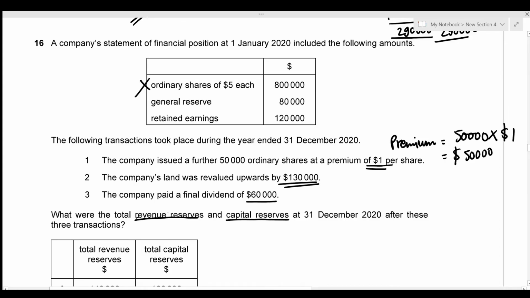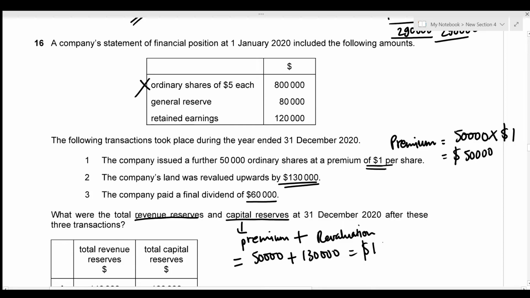Next, what we know is that the capital reserves include premium and the reserves arising from non-current assets, which means that the revaluation reserve will also be included over here. So we already figured out the value for the premium, which is 50,000, and the revaluation, which is 130,000, which gives us the total capital reserve of 180,000.